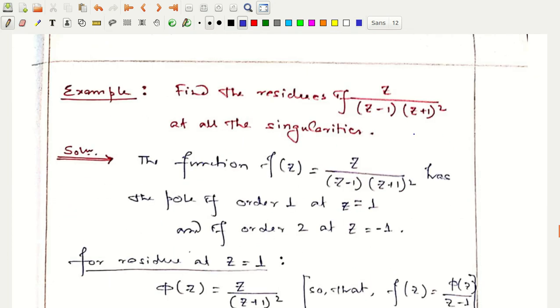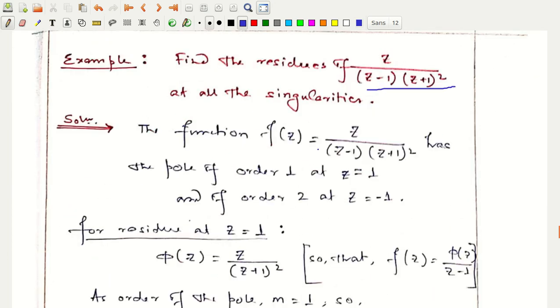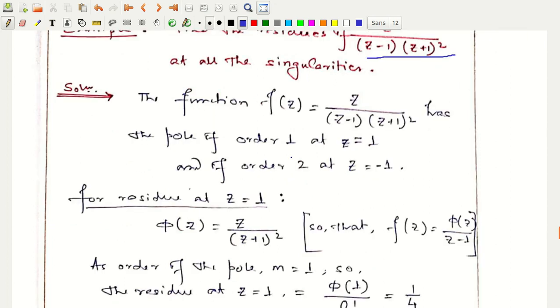What if I give you this function? It is not so easy to expand it in Laurent form, and we have to find the residues at all the singularities. It's not so difficult. We will apply the formulas that we have discussed.